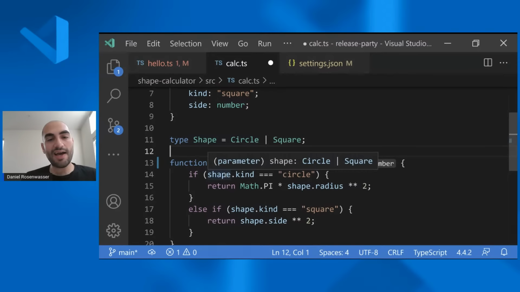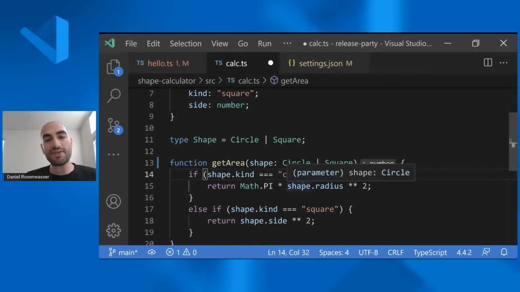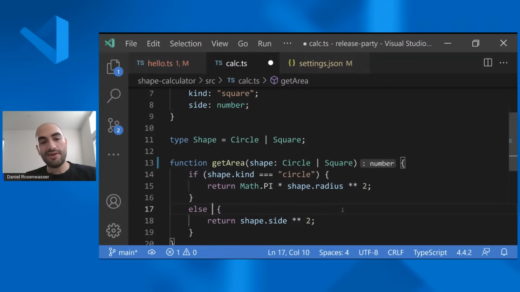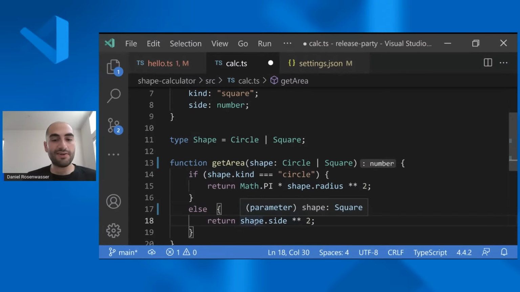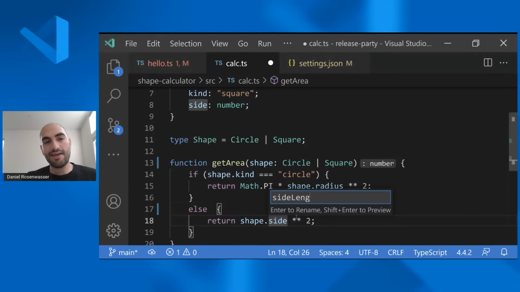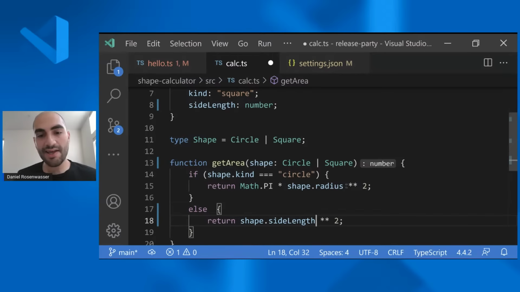When you check if the kind is circle, if the text is circle, in that branch, we're able to do some sort of analysis to say, now it's a circle. And if we even remove the if check here, we can say that if it's not a circle, it must be a square. And now you're able to get this side length. Let's call it sideLength there.